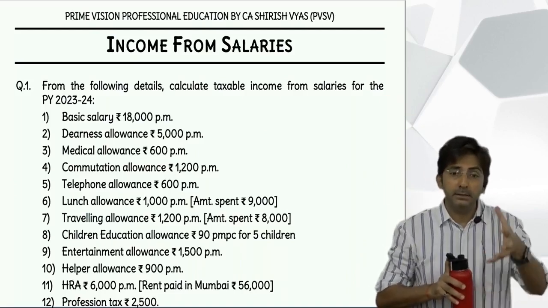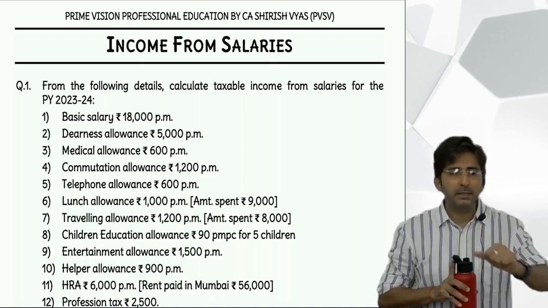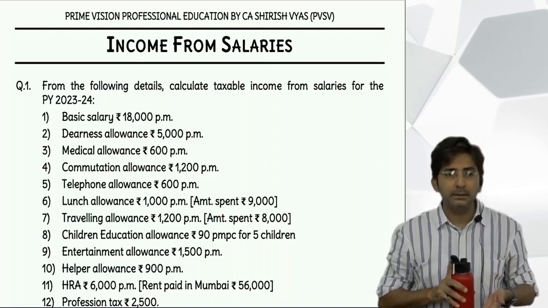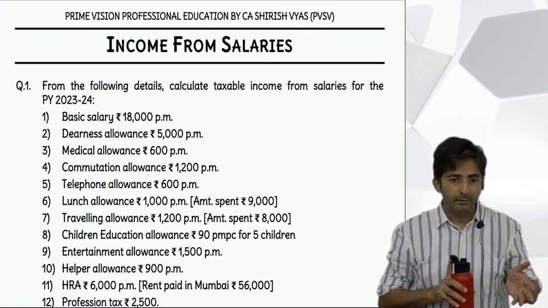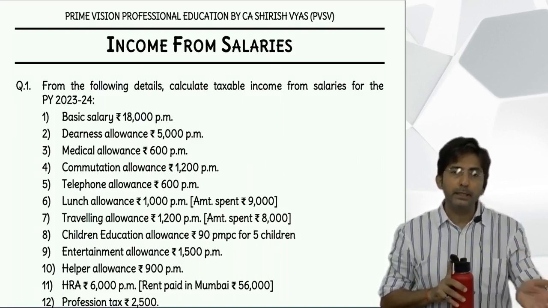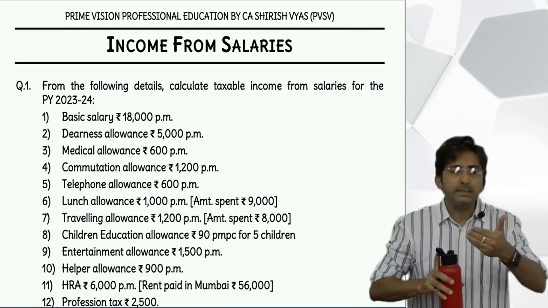Because in income tax, theory is big, sum is nothing. And especially salary theory is so big that it is not possible to complete the full theory and then do the sum. So I am going step by step.